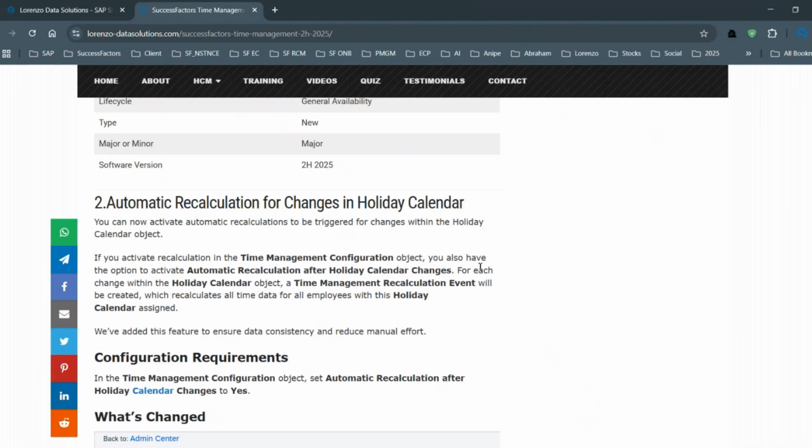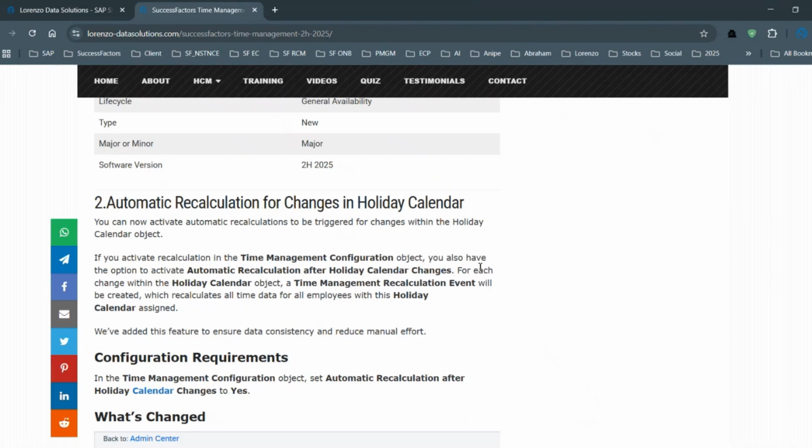Usually what happens, when you create a holiday calendar, you update it during the year-end process. Every year you update a new holiday calendar. Sometimes, once the holiday calendar is updated, in the future you may try to make some changes to it, maybe for a past date, present date, or future date. Now what the system is going to do is recalculate that.